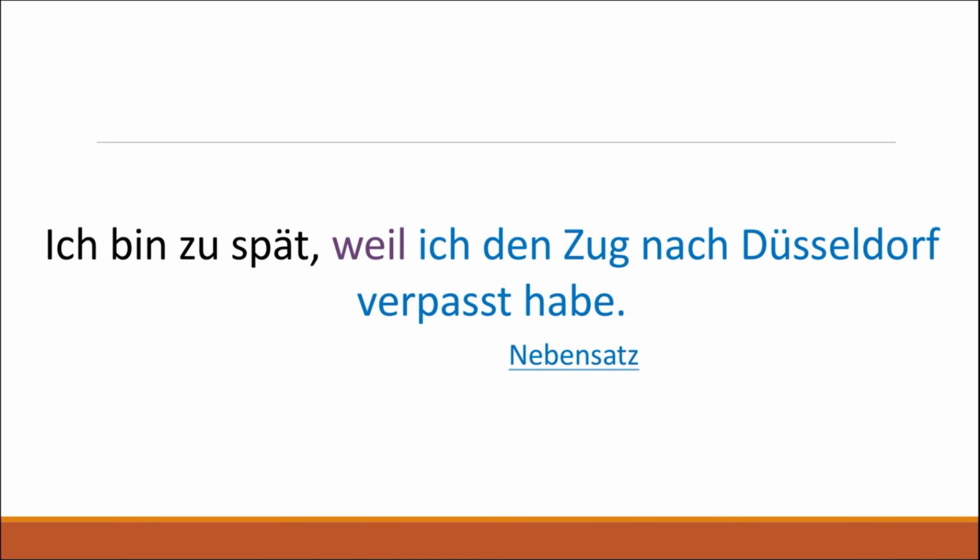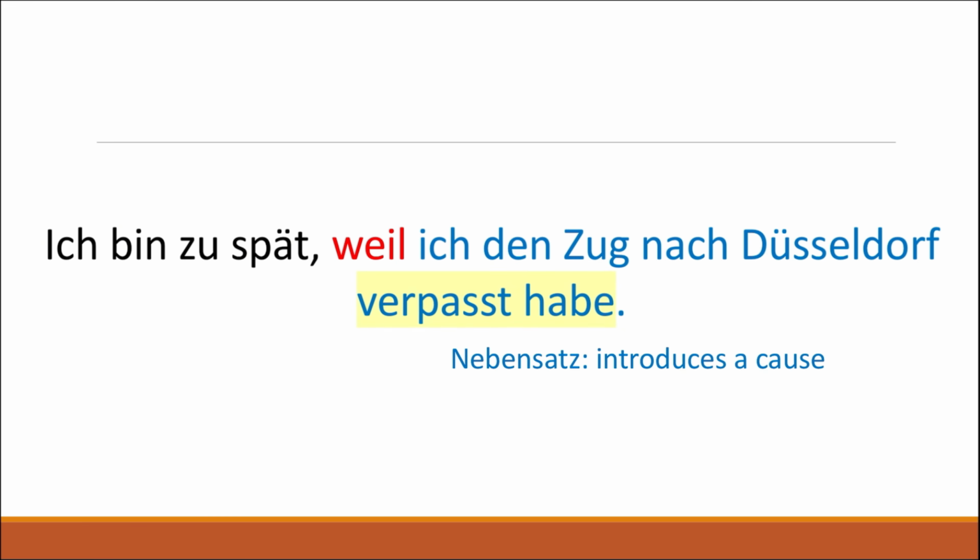Now, we said that we're going to talk about causal clauses, and this is a causal clause because we have a subordinate clause adding extra information to the main clause, and it is mostly explaining the cause of the main sentence. So, for example, ich bin zu spät means I am late. Why am I late? What is the cause of me being late? With the help of a causal clause, we're simply explaining this reason. So in this case, weil ich den Zug nach Düsseldorf verpasst habe, because I missed the train. It is simply a way to explain the cause of something.